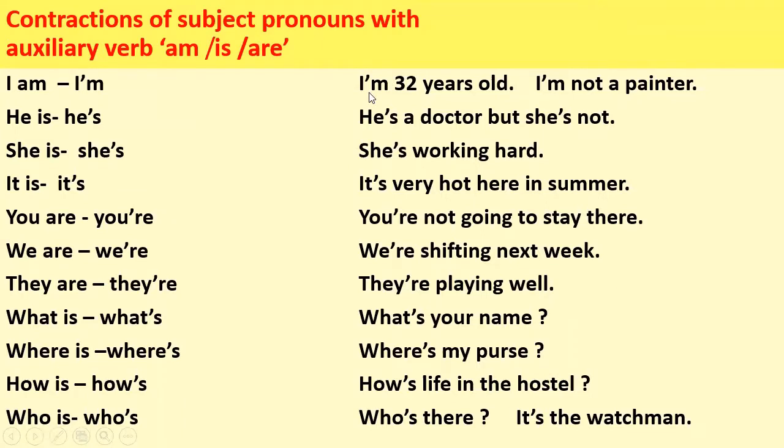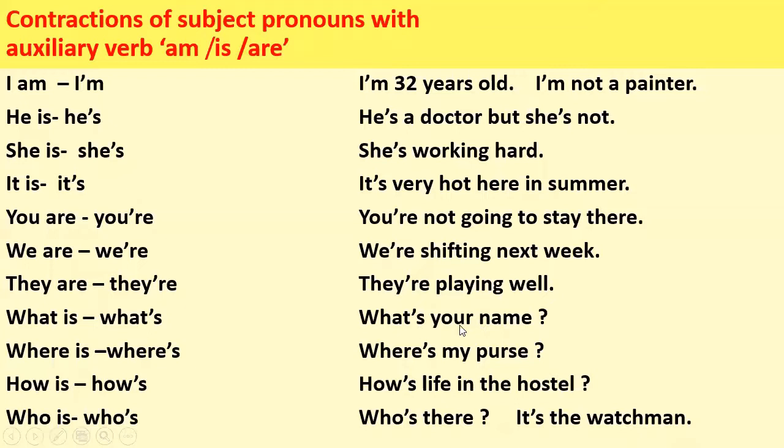Like, we don't say I am 32 years old. We say I'm 32 years old. I'm not a painter. We don't say I am not a painter. I'm not a painter. He's a doctor, but she's not. She's working hard. It's very hot here in summer. You're not going to stay there. We are shifting next week. They are playing well.